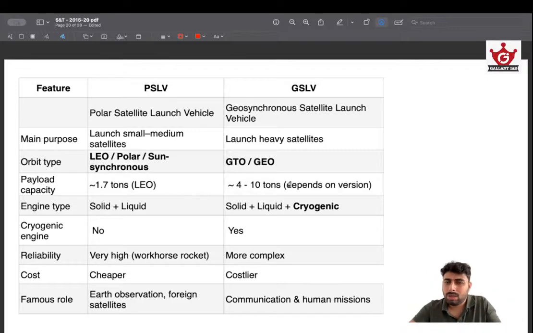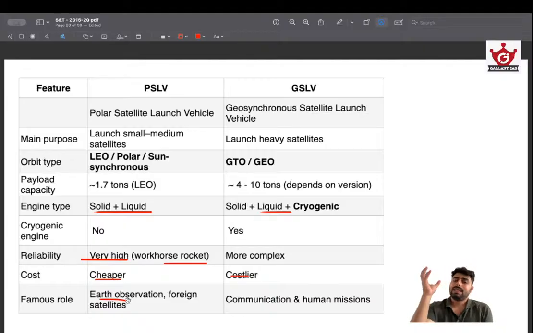Payload capacity, you don't need to know all that much, but this is important: PSLVs don't require that much energy. They are not launched into very high orbits, so they don't require many stages. They only have a solid and a liquid stage, and I'll tell you the difference between solid and liquid stages in a while. Whereas GSLVs have solid, liquid, and cryogenic stages, so there are 3 stages. The cryogenic engine is obviously not in PSLV, and for reliability, it is a workhorse rocket. Our Vikas engine is in the PSLV rocket. It's called the workhorse of ISRO. So it's cheaper, the other one is costlier, and mainly, this is the important thing, Earth observation.